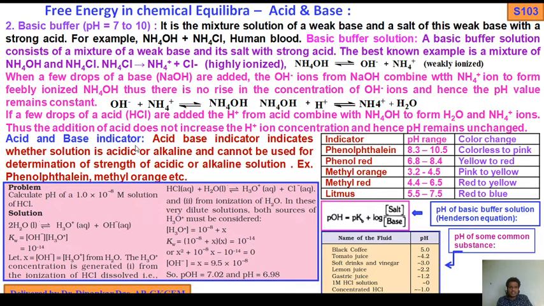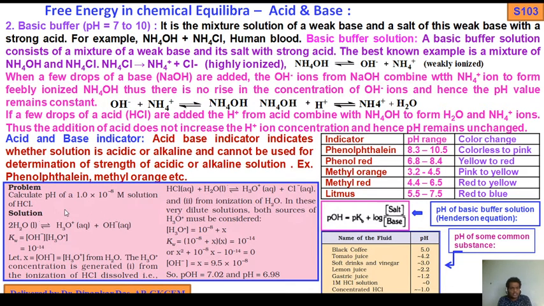An acid base indicator indicates whether the solution is acidic or alkaline and cannot be used for determining the strength of an acid or alkaline solution. Phenolphthalein, methyl orange. I have shown here indicator phenolphthalein, pH range 8.3 to 10.5, color range colorless to pink; phenol red 6.8 to 8.4, yellow to red; methyl orange 3.2 to 4.5, pink to yellow; methyl red 4.4 to 6.5, red to yellow; litmus 5.5 to 7.5, red to blue.